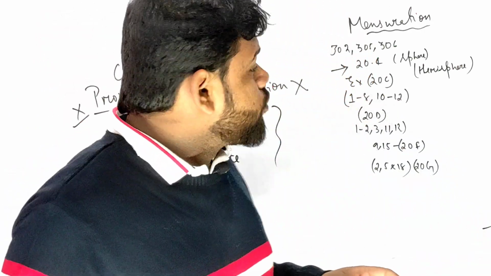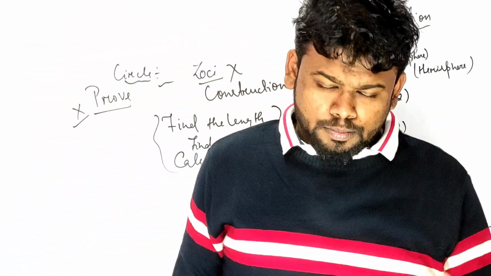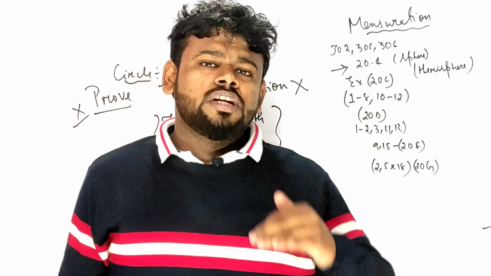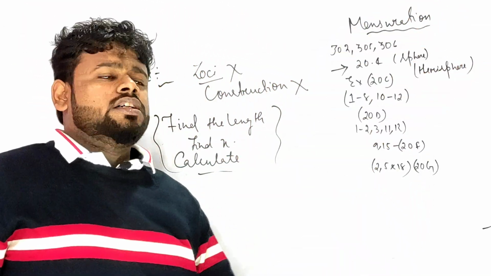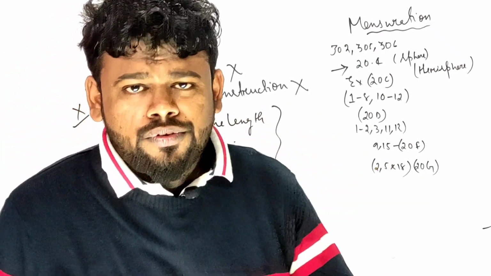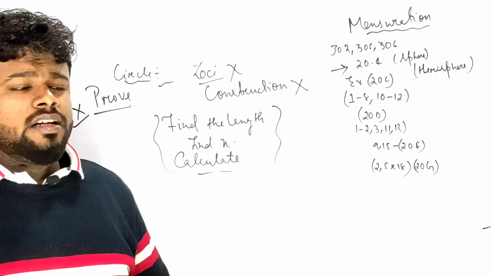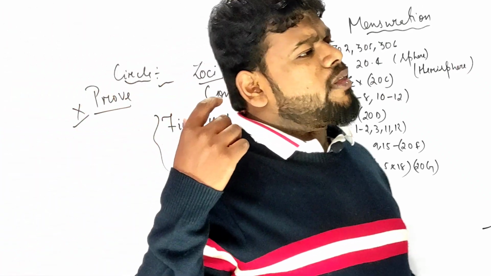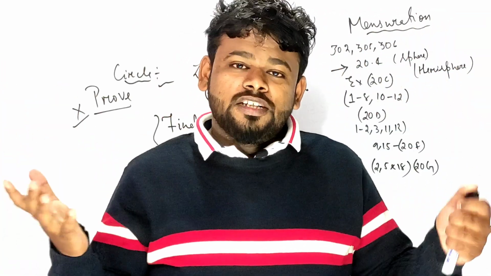But whatever I was talking about, my dear children, the most important topics which you need to keep on the top, that is trigonometry, second is height and distance, third is circle, very easy, find length x निकाल पाओगे, कैसे निकाल कर पढ़ाऊंगा, don't worry regarding it. Coming to the mensuration is very important, and probability is something you cannot even skip, as the most important thing, this type of choice is there.